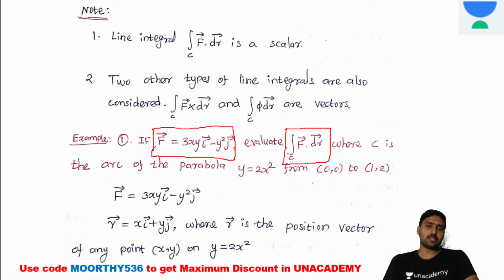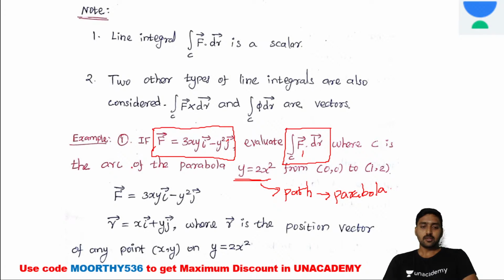It depends upon the position. For dr vector, we consider the r vector. We can consider r vector is equal to x i vector plus y j vector. Why are we considering only two? Up to the j vector only we have in the F vector. We could add z k vector also, but while multiplying, the z k vector gives 0. Then C is the path of the integration, and that path is the parabola. Is it clear now? I will explain this example problem, and from this example we are going to discuss one previous year question.